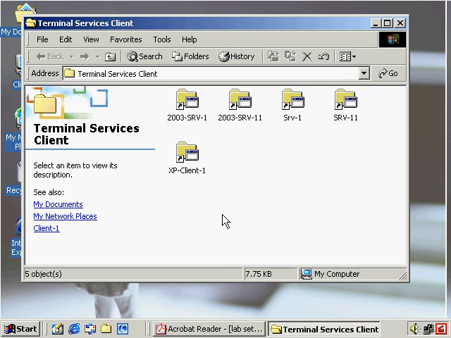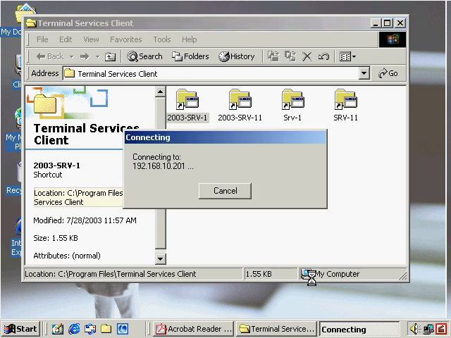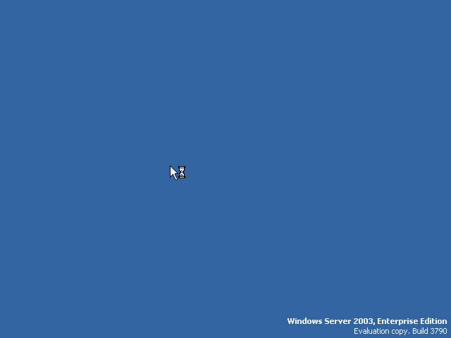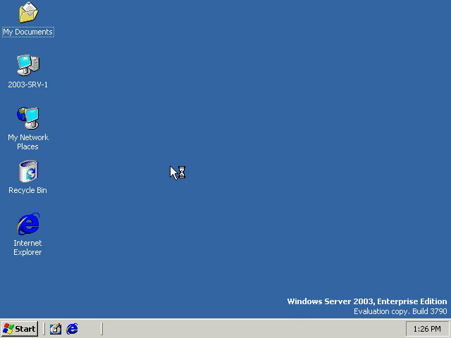Now remember, when we connected before, we supplied a password and we were denied access when we had a blank password. So I literally had to go over to this machine, log on locally, and change the password back to a password. And I'm just using the password of password, just to keep things simple. And now I have access here once again.